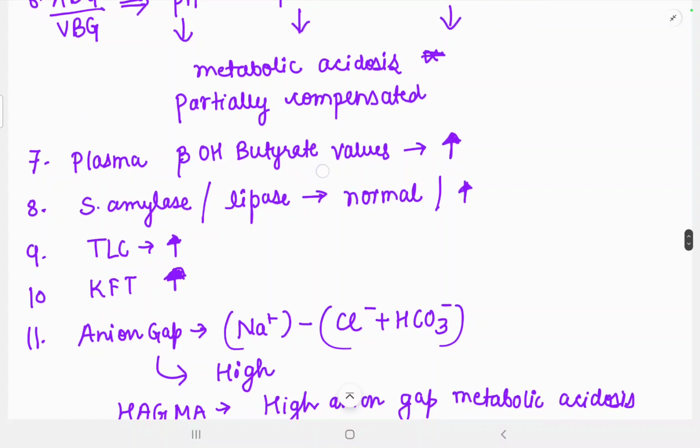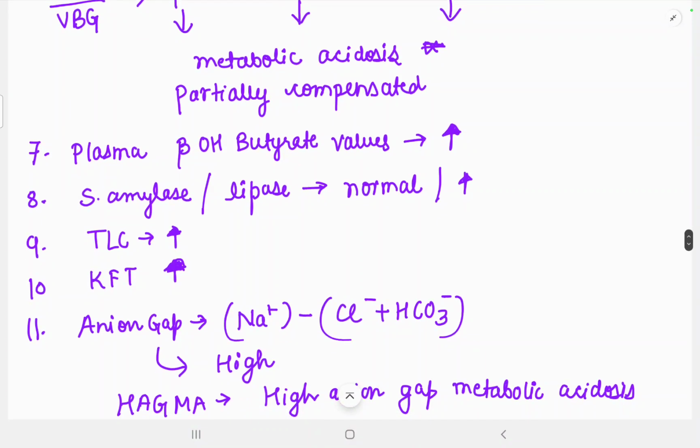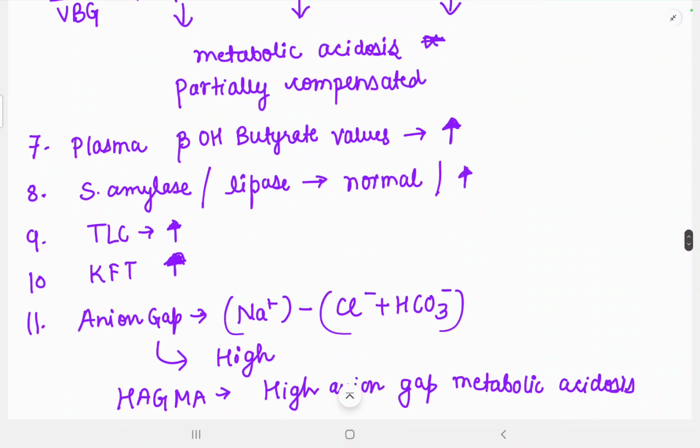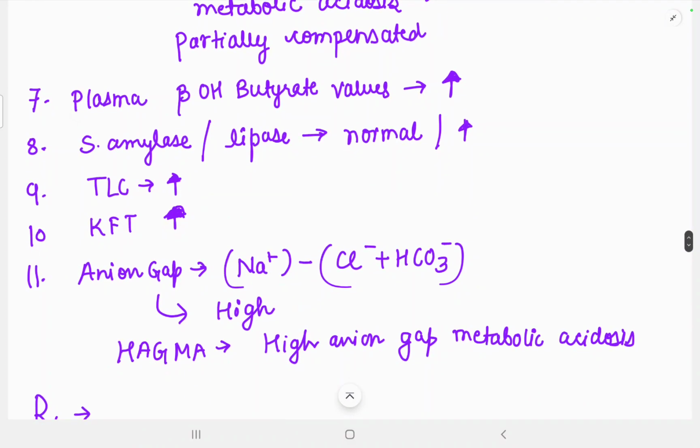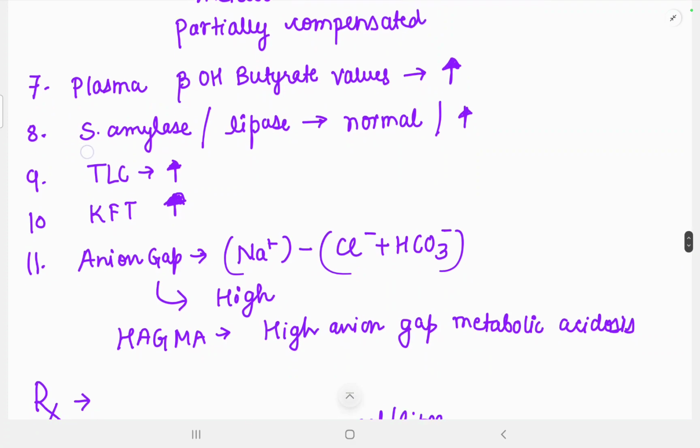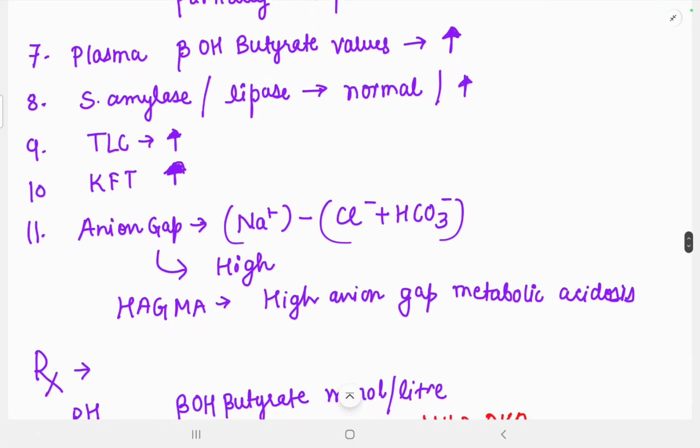Next, plasma beta hydroxybutyrate values are increased, as with ketone bodies. Serum amylase and lipase are normal, or can be increased up to certain limits. TLC is increased, KFT is deranged. Anion gap is important. Anion gap is high because sodium ion concentration is decreased, and chloride and bicarbonate ion concentration is also decreased. High anion gap metabolic acidosis is there.